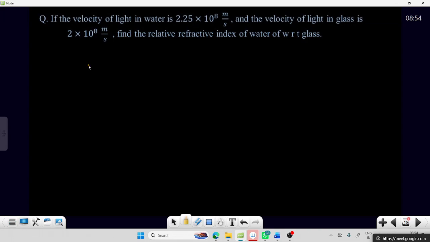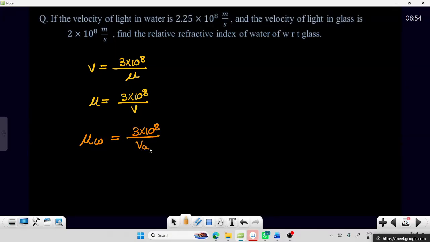The speed of light in a medium is 3 into 10 power 8 by the refractive index, so mu is 3 into 10 power 8 by V. The refractive index of water is 3 into 10 power 8 by velocity in water, and of glass is 3 into 10 power 8 by velocity in glass.